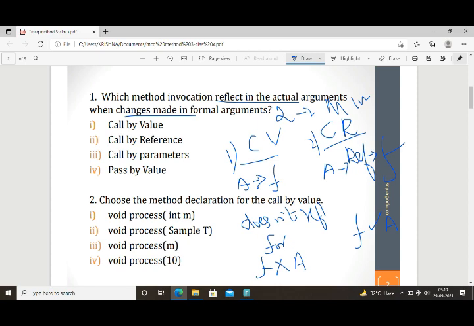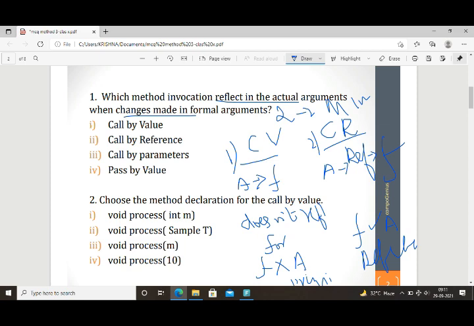Then in call by value, we can use only primitive data types, the fundamental data types. In call by reference, it is only reference data types such as objects, arrays, classes, like that. So these are the three main points you have to remember for call by value and call by reference.